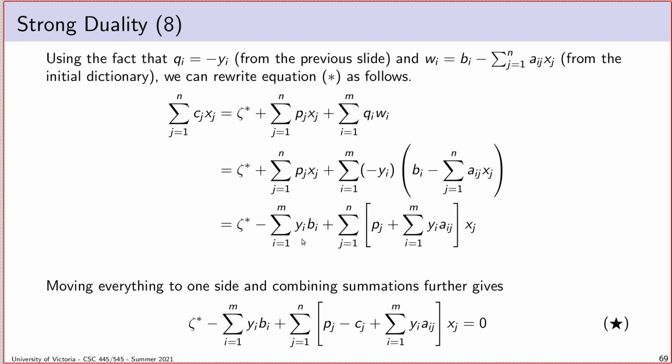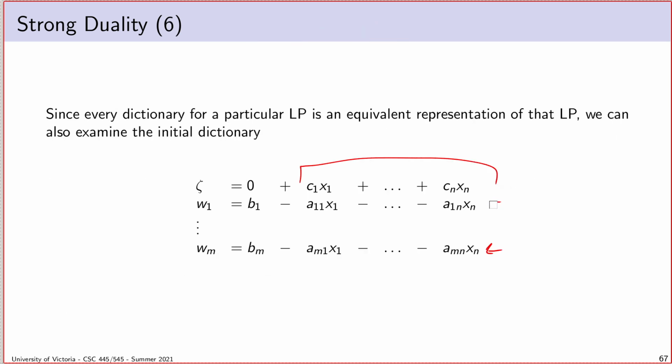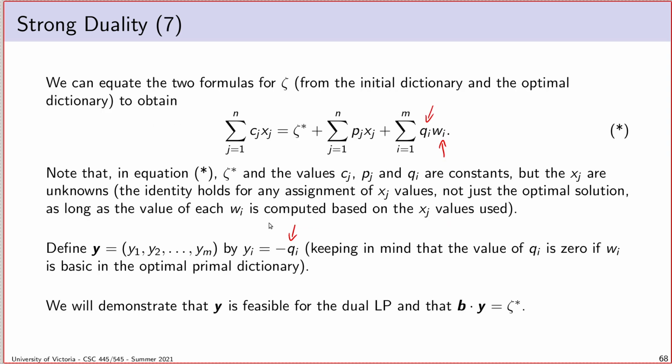So the first thing we're going to do is reverse that relationship. I wrote out that yi equals negative qi. Well, obviously that implies that qi equals negative yi. And we can then begin substituting in y's in place of the q's in this identity I constructed off of the objective expansion. I can also use the fact from the initial dictionary that each w formally is defined in terms of the x's. Remember that regardless of all the pivots I performed in the meantime, w1 will always equal this expansion here. If you give me an assignment of x values, w1 in any dictionary will always equal this, regardless of how I've transformed the system of equations in the meantime.